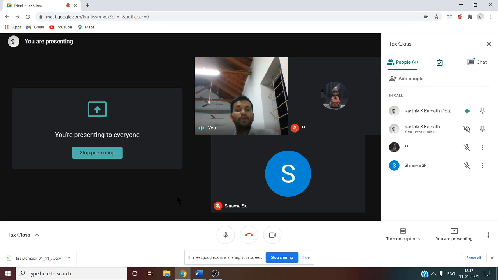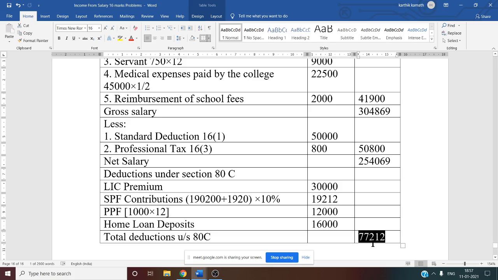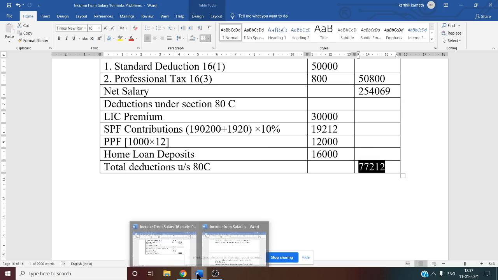If it is more than 1,50,000, then what do you have to do? Suppose it is 1,67,000, then what do you have to do? You have to write that the amount is restricted to 1,50,000, because up to 1,50,000 the assessee can claim the deduction, and if it is more than 1,50,000, then it is taxable. No deduction is given. It is taxable. So that is why here, it is less than 1,50,000. Doesn't matter.